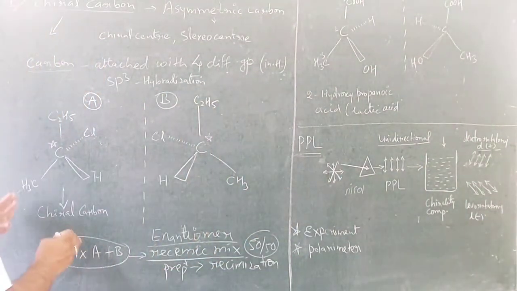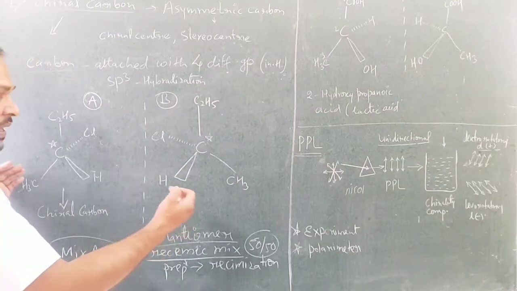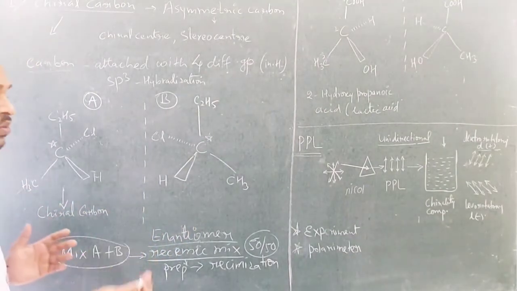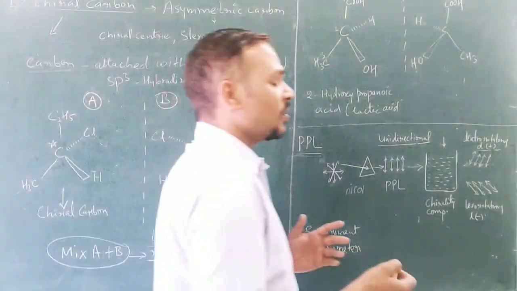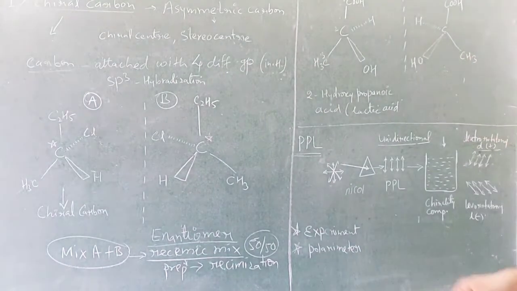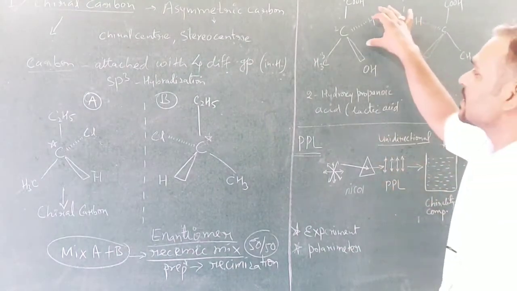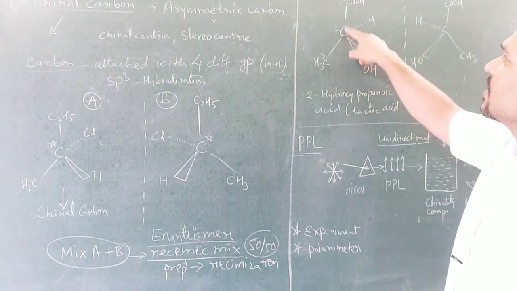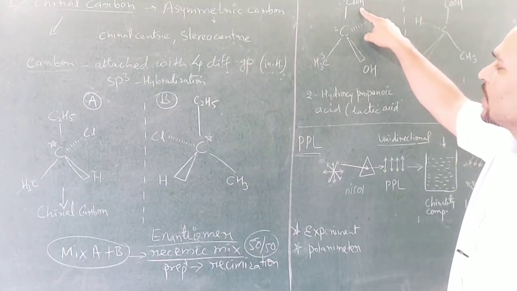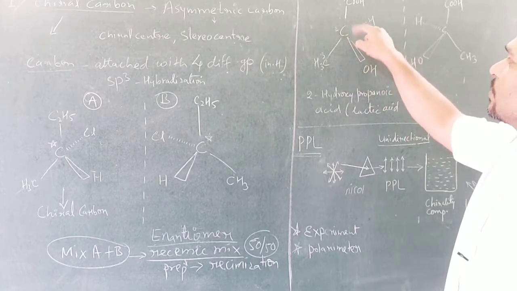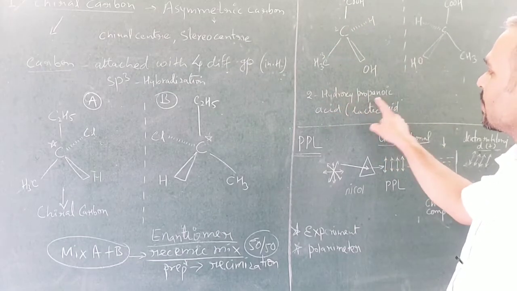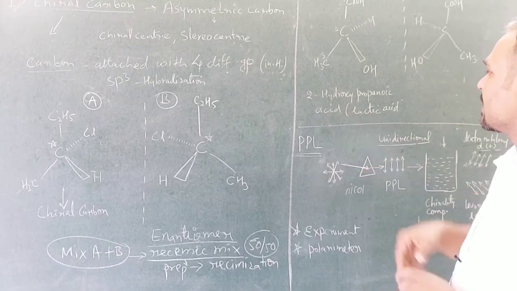So in this way they cancel their effect and there will be no effect in the solution. In that way the compound will be optically inactive. Here you can see another example with lactic acid. This is lactic acid, CH3, CH, OH, COOH. 1, 2, 3. It is 2-hydroxypropanoic acid. So this is lactic acid.